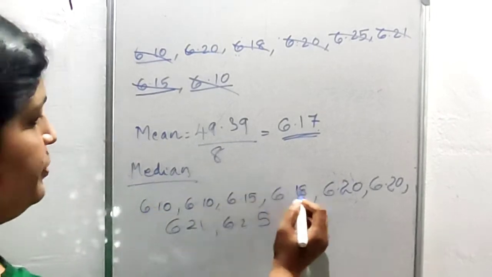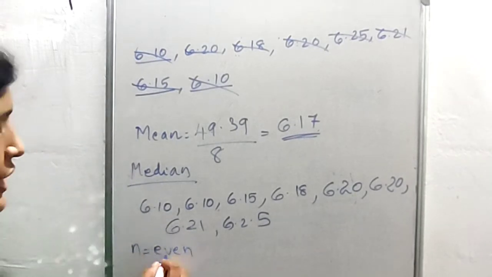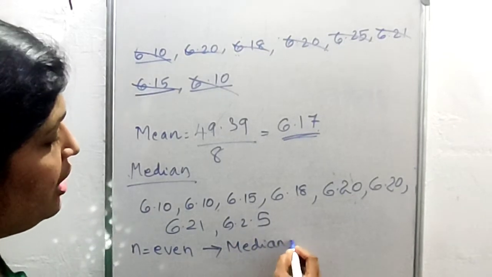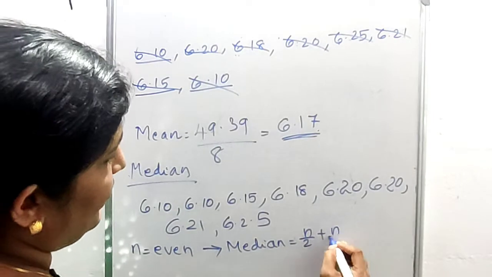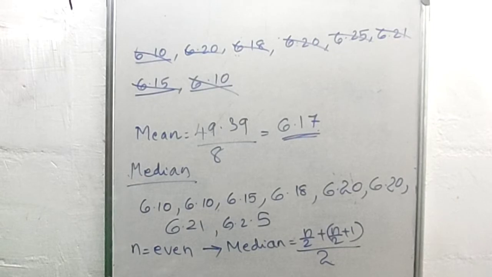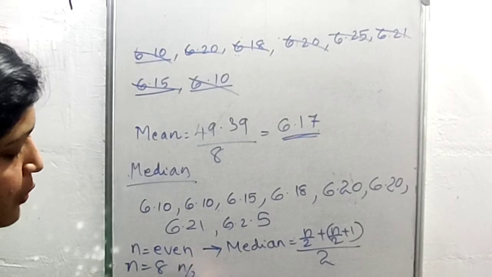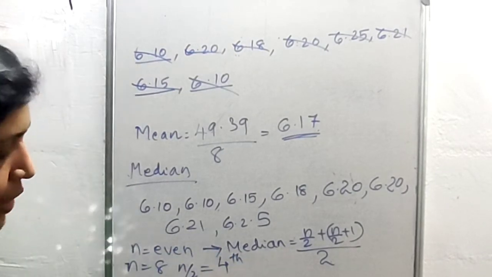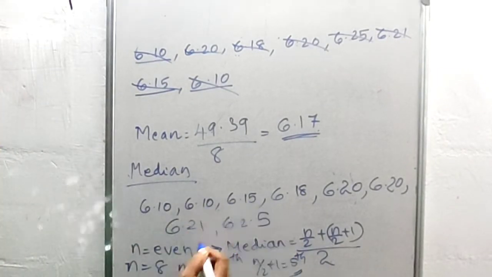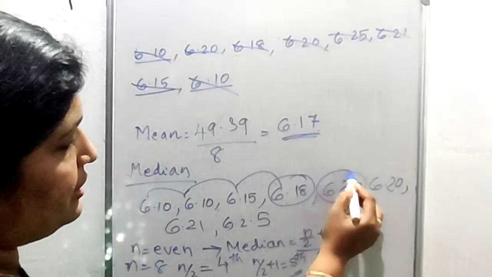See here the number of observations is 8, that is n is even. If n is even, how do we find the median? Median is equal to the average of the n by 2th and n by 2 plus 1th items. Here n is equal to 8. Then n by 2 is the 4th item, and n by 2 plus 1 is the 5th item. Which is the 4th item? 1, 2, 3, 4. This is the 4th item and this is the 5th item.